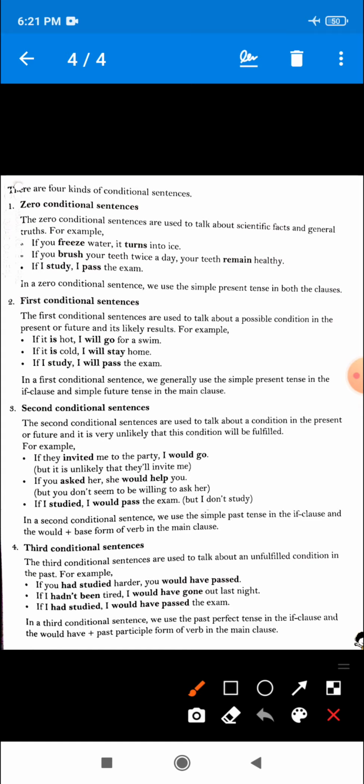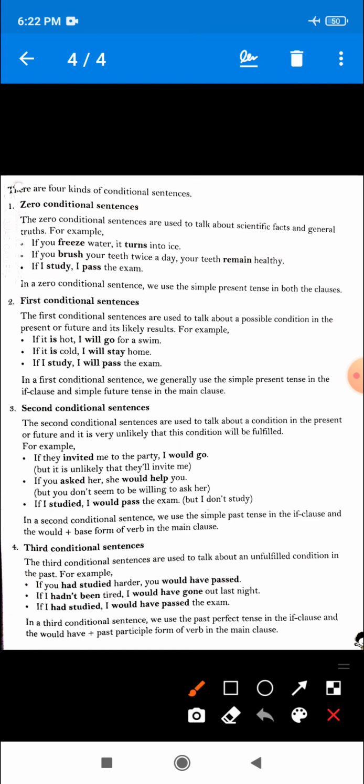Is that clear? Okay, so let's see it with an example. If you had studied harder, you would have passed. Okay dear, so you can see the condition, if you had studied harder. So this is the condition of a past time. This is an unfulfilled action. This action can never be possible.